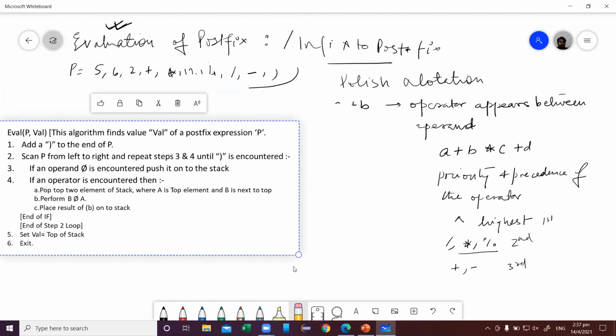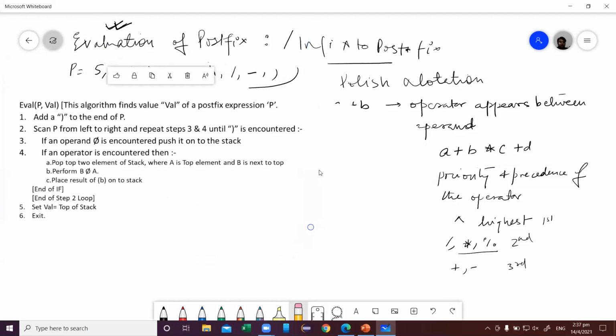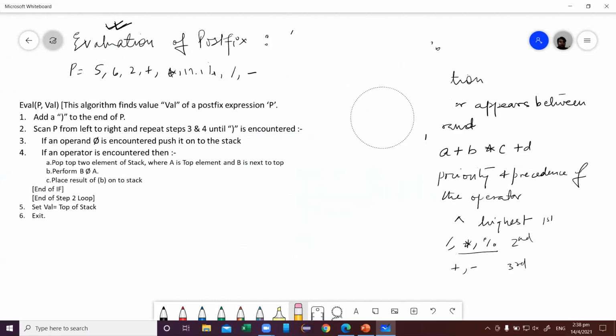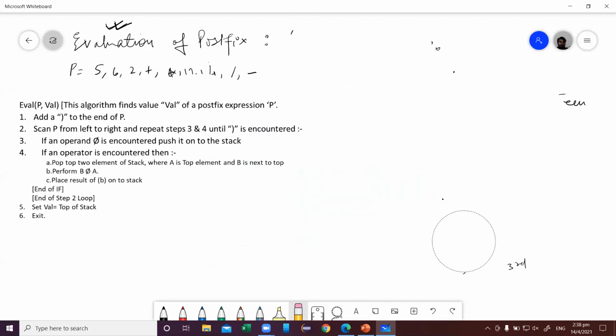Now the algorithm is visible. Okay, so now let's solve it step by step.